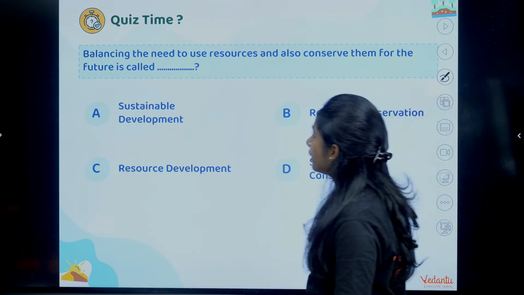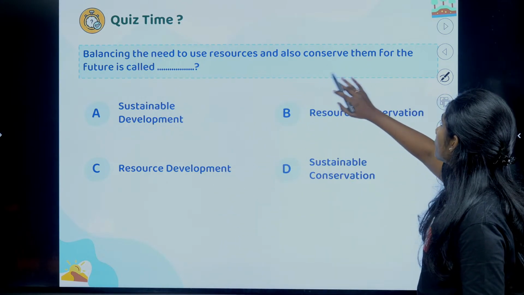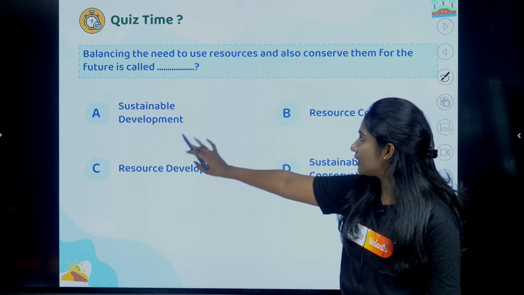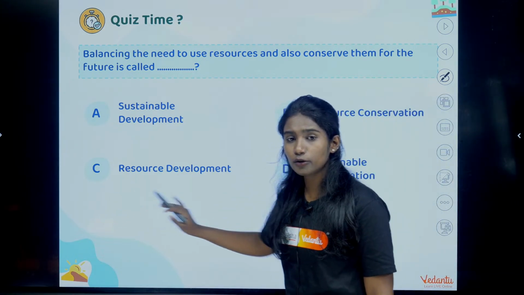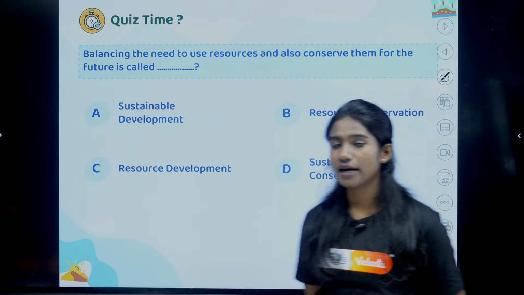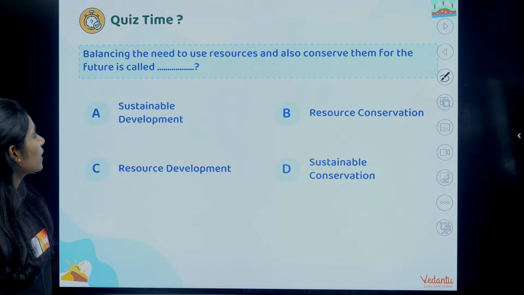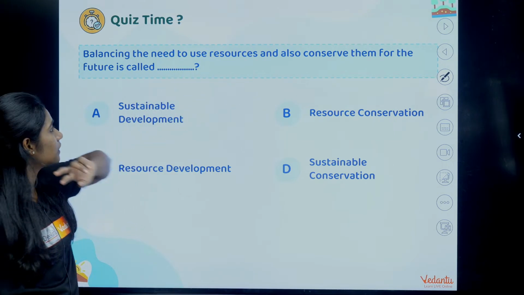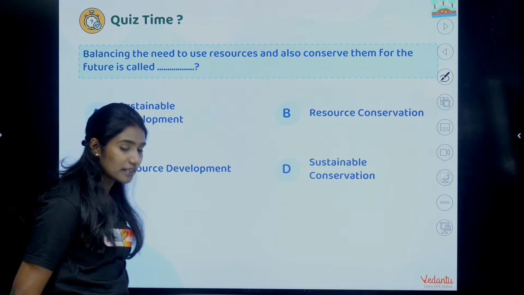Okay, so the next question, balancing the need to use resources and also conserve them for the future is called, option A sustainable development, resource conservation, resource development, sustainable conservation. Which one do you think is the right answer? Is it sustainable development or sustainable conservation? See, the question says balancing the need to use the resource and also conserve them for the future is called as, which one is the right answer?